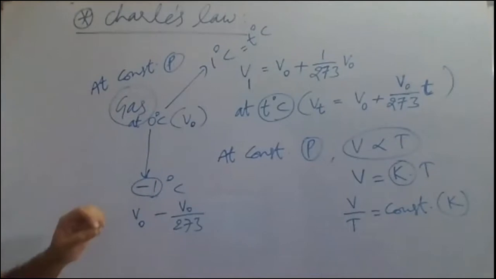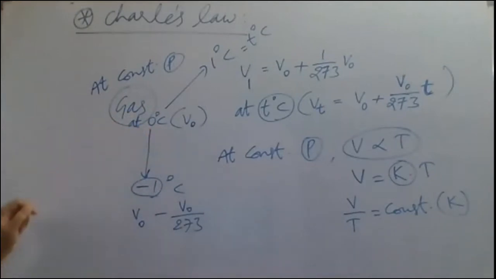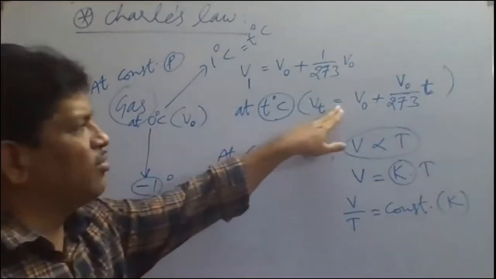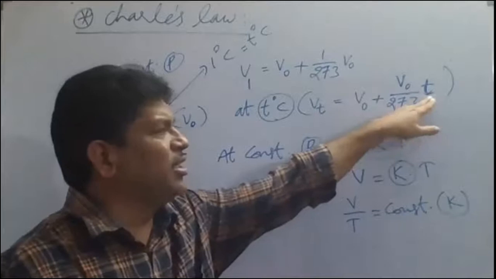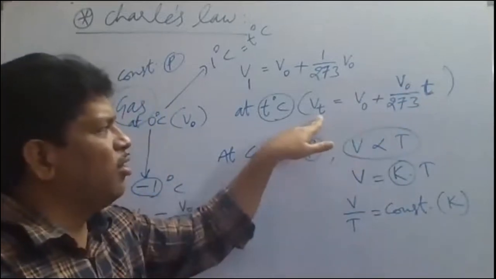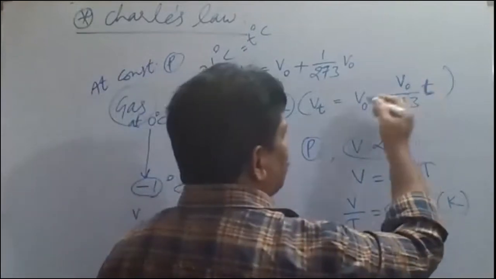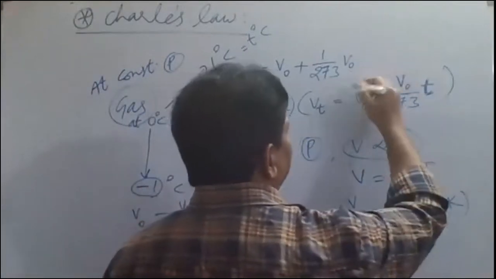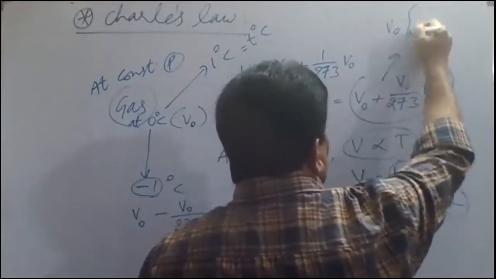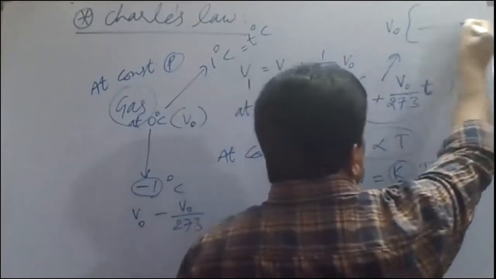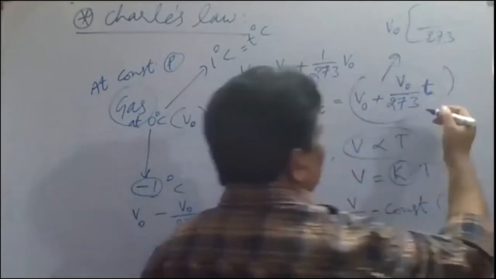Now, in terms of T degree Celsius, meaning centigrade temperature, if you take, Vt is equal to V naught plus V naught by 273 at T degree Celsius. It is volume at T degree Celsius we have taken. Now, if you take this one here, what can we take common here?